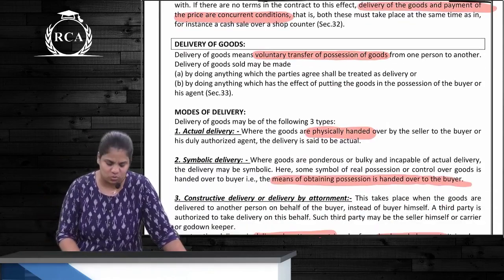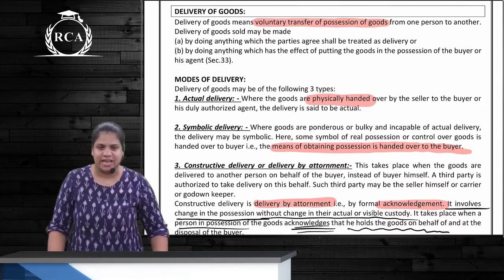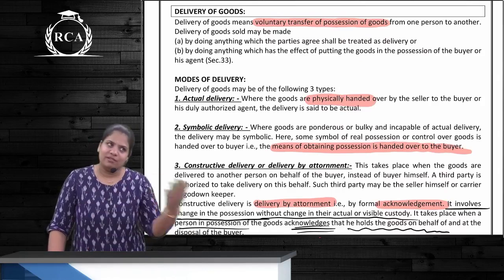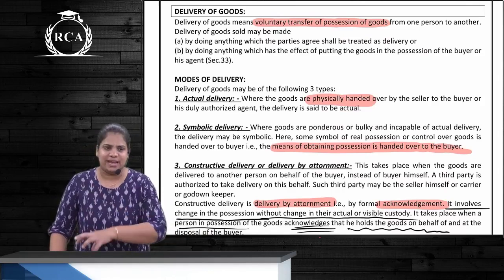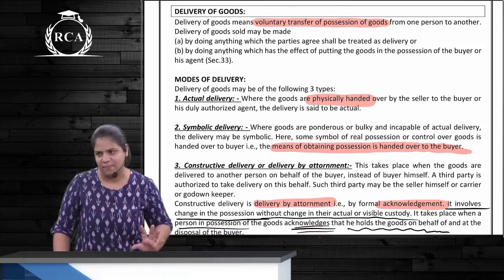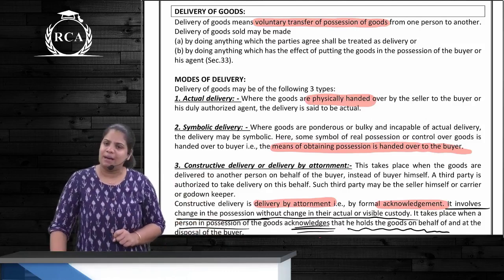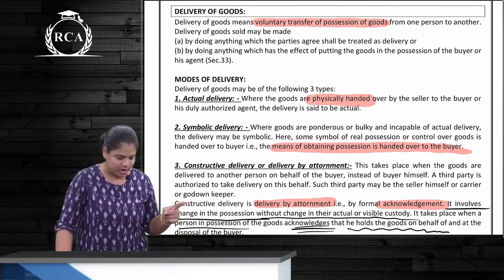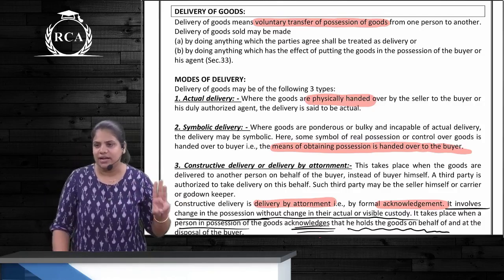Delivery means what? Voluntary transfer of possession. From whom to whom? From one person to another. Correct? Since we are talking about sale, it will be from the seller to the buyer. But just say from one person to another. And delivery can happen in these three ways. First way is what? Actual delivery. Second is symbolic delivery. And third, constructive delivery.